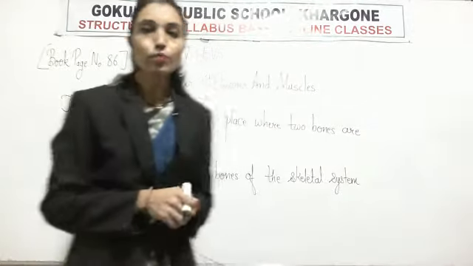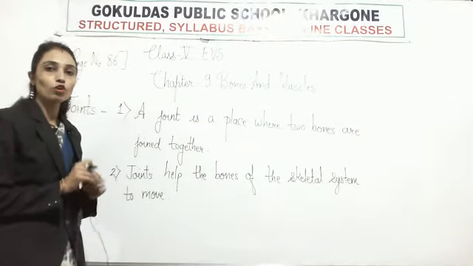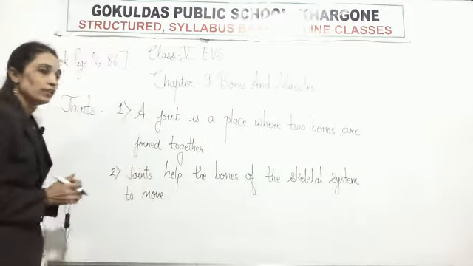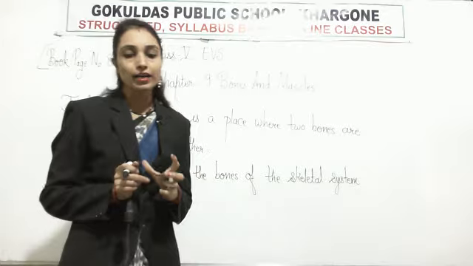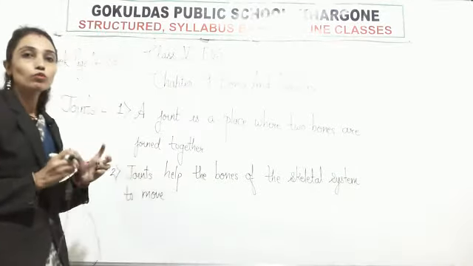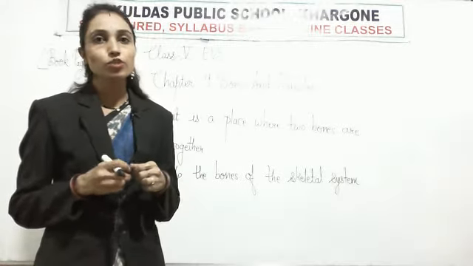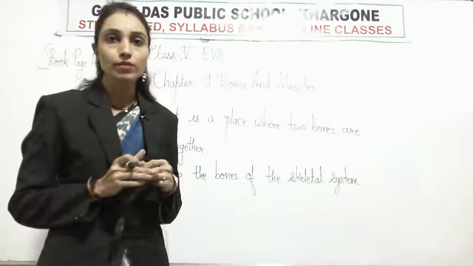Then these bones are held together by long stretch bands called ligaments. है ना? Ligaments hold the bones together. Means bone to bone attachment is by ligament. बोन से जो बोन अटैच होती है वो किसके द्वारा अटैच होती है? लिगामेंट्स के थ्रू.